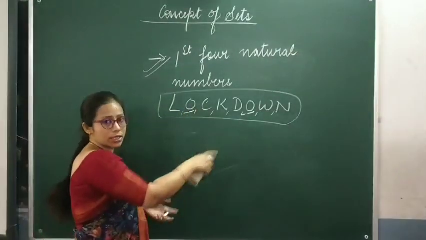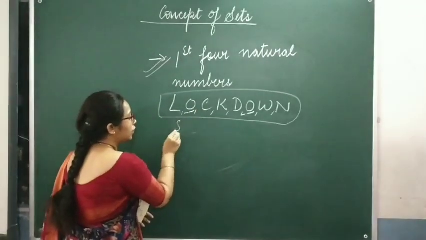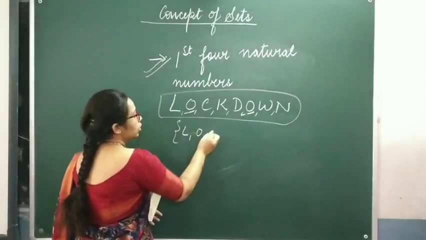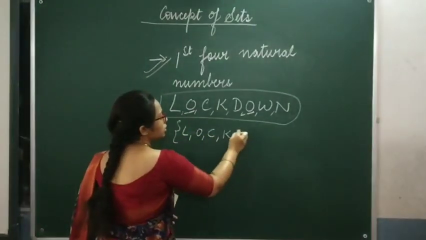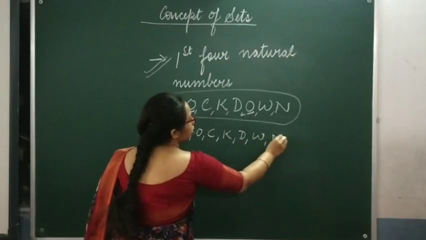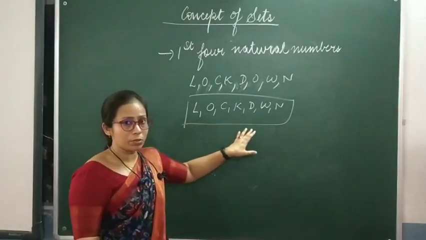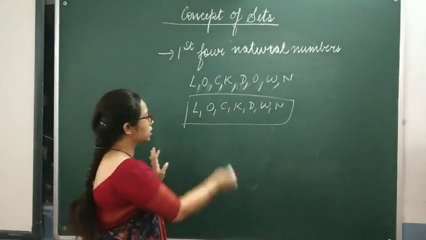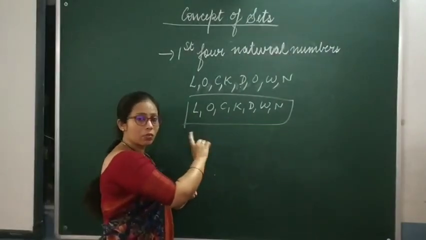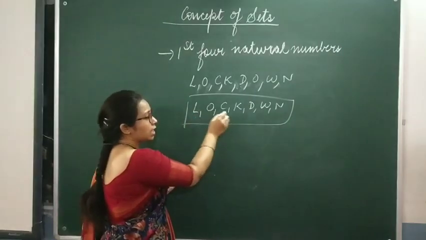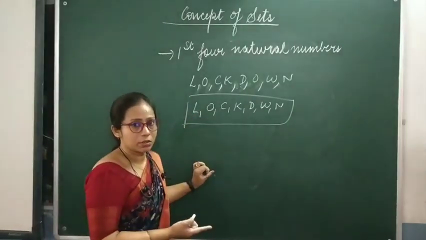So this is not a set. Although if you would have written it as L, O, C, K, D, W, N, each and every element, you can see, is distinct. They are well defined and distinct. The elements are not getting repeated.